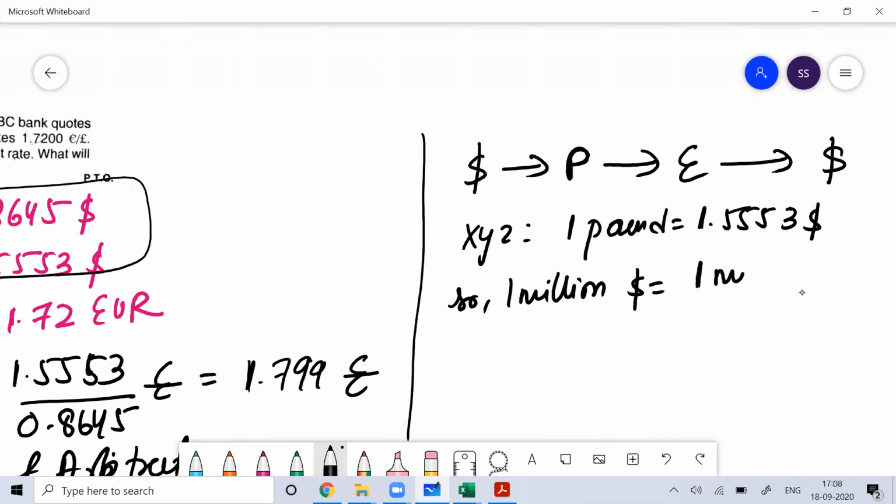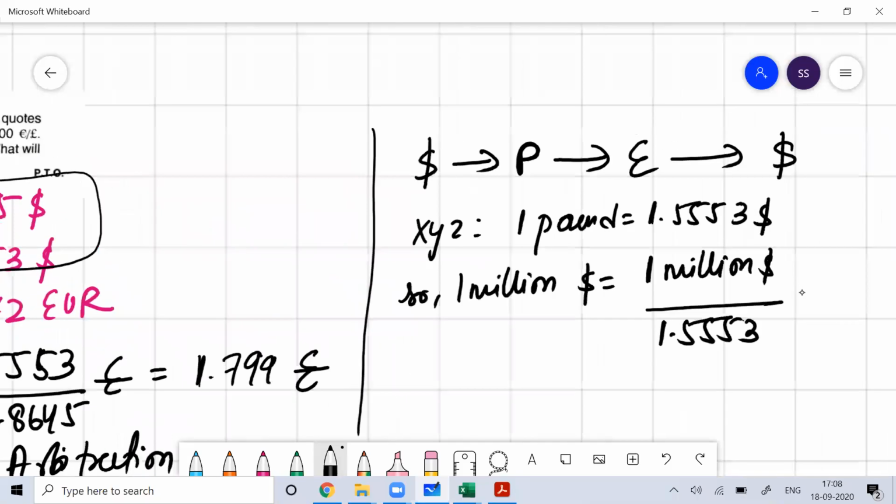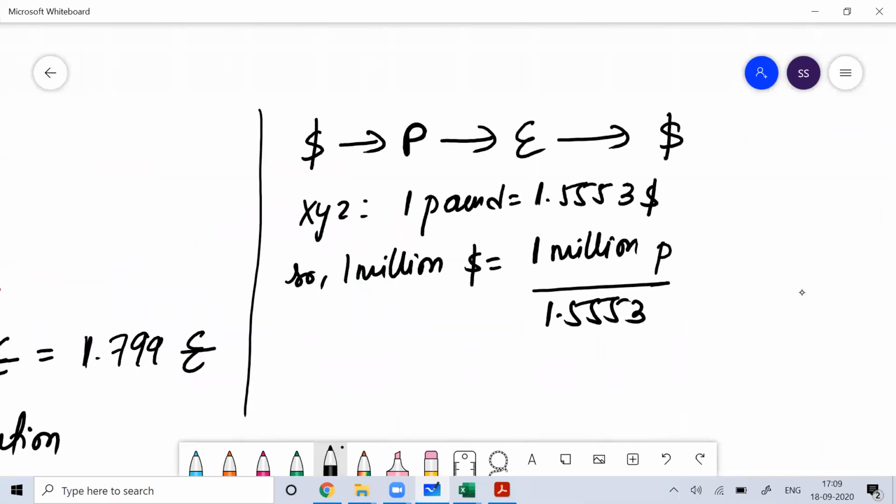That would be $1 million divided by 1.5553, so $1 million is equal to 1 divided by 1.5553 million pound. Okay, you got pound.